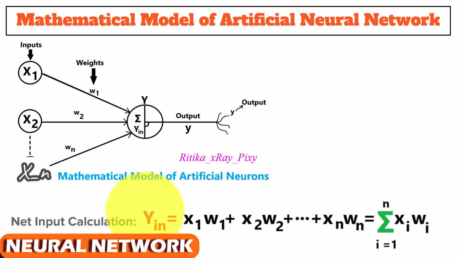Here you can see x1 w1 plus x2 w2 plus x3 w3 up to xn wn. So here it is the sum of xi wi. Here i is the ith processing element. So we can calculate net output using this.